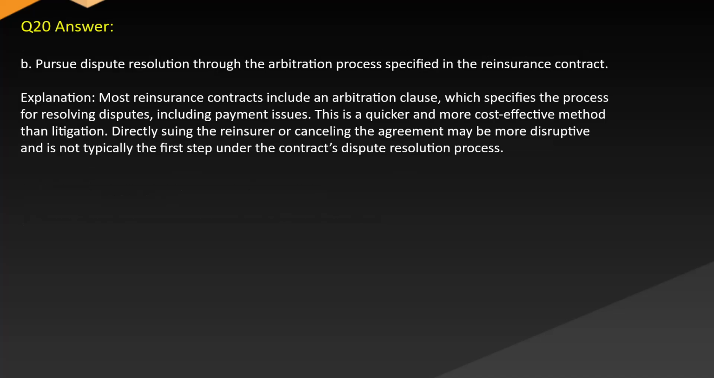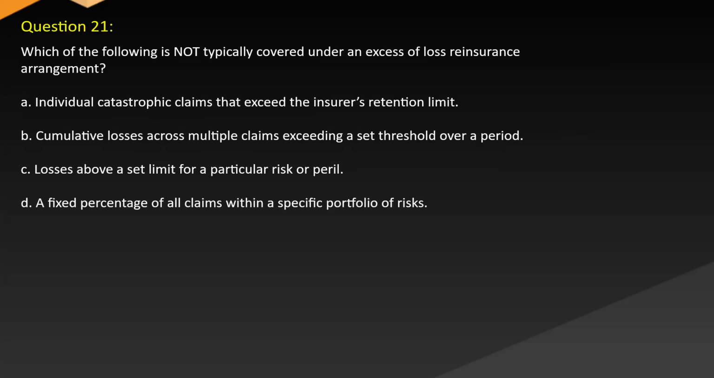Answer: B. Pursue dispute resolution through the arbitration process specified in the reinsurance contract. Explanation: most reinsurance contracts include an arbitration clause, which specifies the process for resolving disputes, including payment issues. This is a quicker, more cost-effective method than litigation. Directly suing the reinsurer or cancelling the agreement may be more disruptive and is not typically the first step under the dispute resolution process.